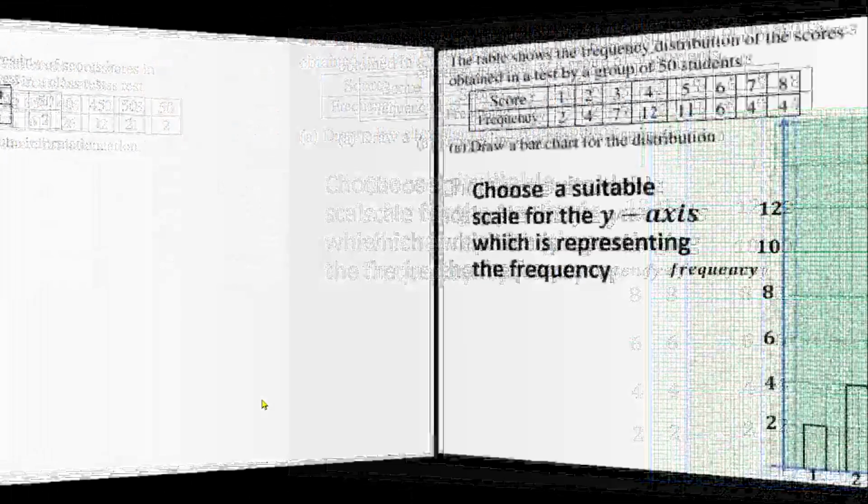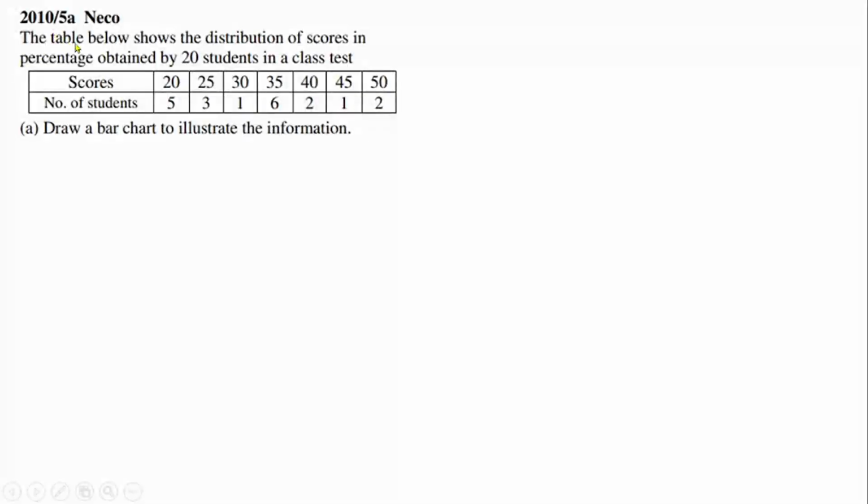All right, let's see another question. This one is going to be a NECO question. This is 2010 question number 5A NECO question, which is very similar to the one we just did. So we have to represent this information, which is about 20 students. So the total frequency here is going to be 20. We have to represent this information on the bar chart as well.